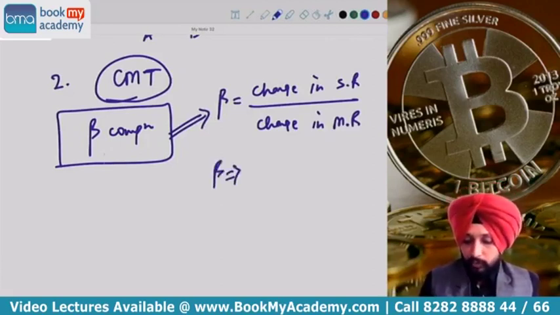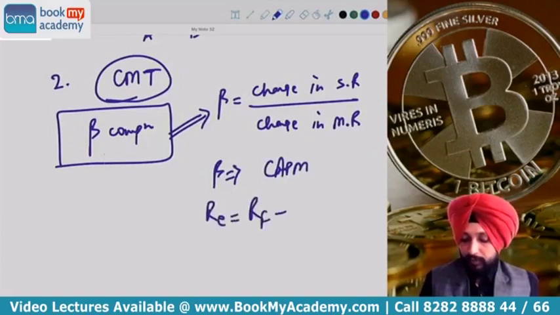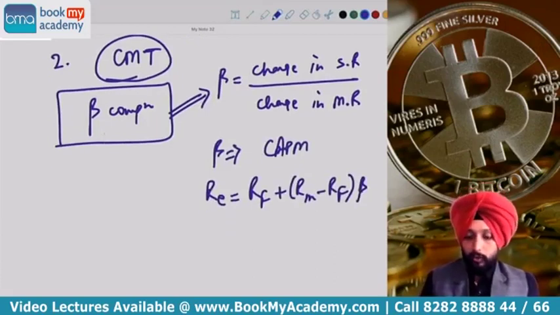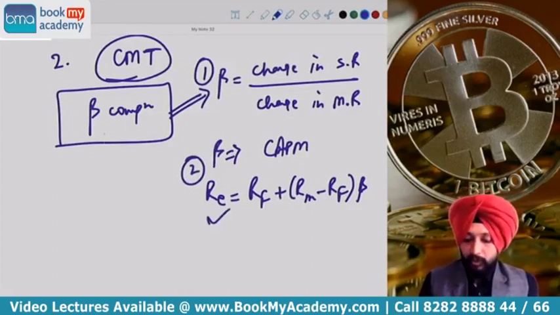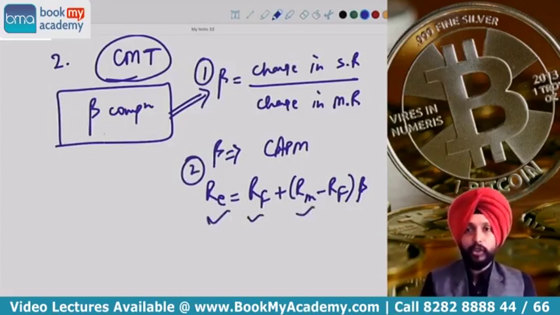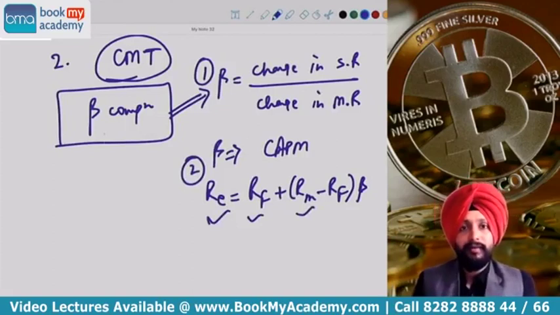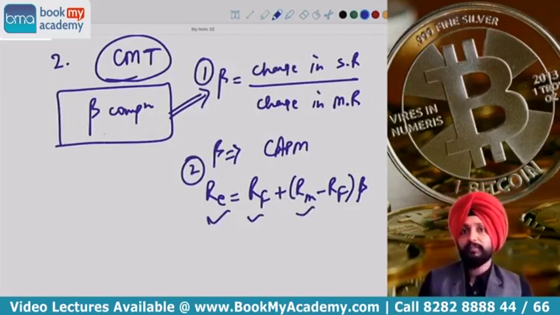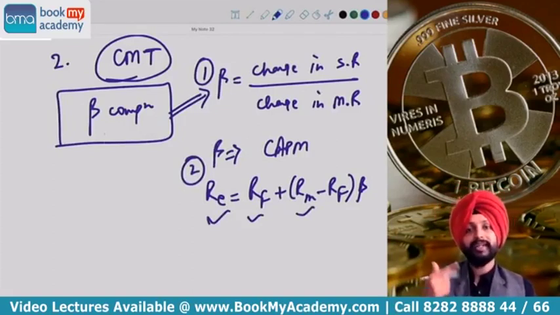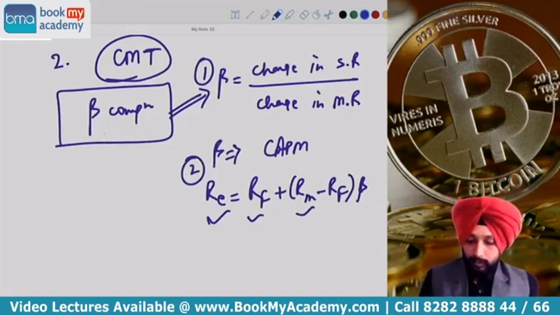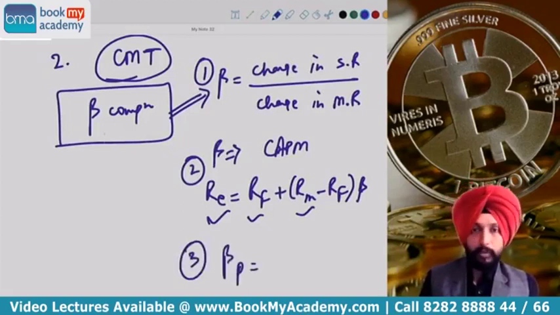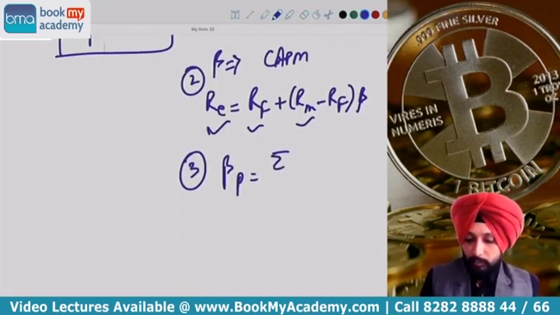Beta can also be calculated by using the CAPM equation, that is RE is equal to RF plus (RM minus RF) into beta, which means you can use the CAPM equation, key in all the other information, either directly given or that you need to calculate. We have done a variety of sums on this. RE is equal to RF plus (RM minus RF) into beta. We put in all the other information, that is RE, RF and RM, and then using that information we calculate the beta.